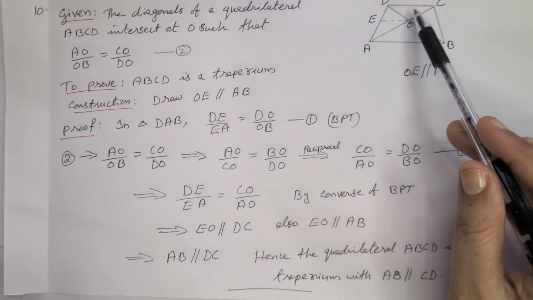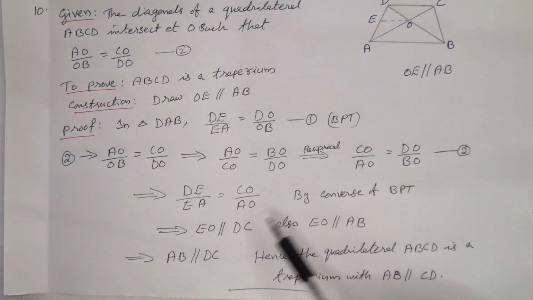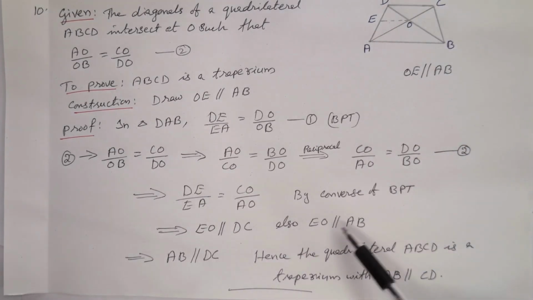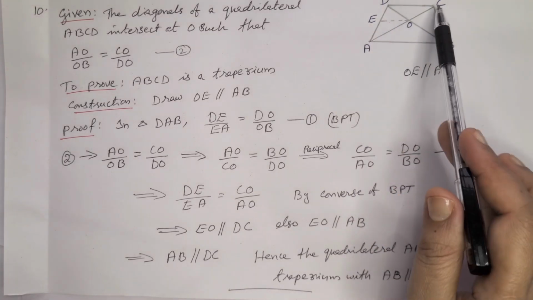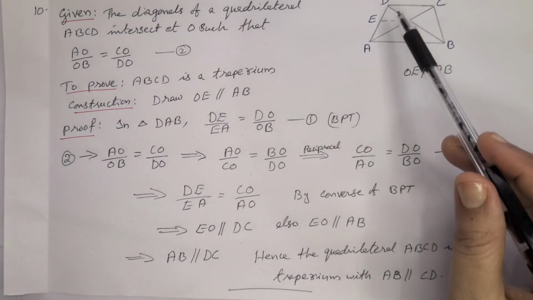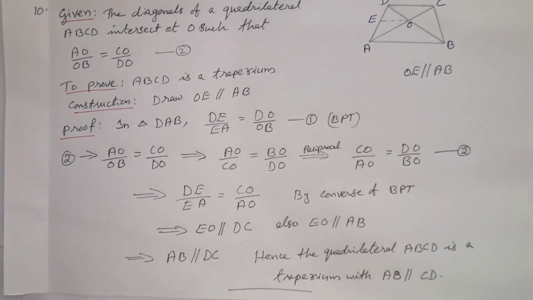Then we proved that these ratios are equal, and therefore OE is parallel to DC. From these two, OE is parallel to AB and DC, which means AB is parallel to DC. That is, the quadrilateral ABCD is a trapezium.